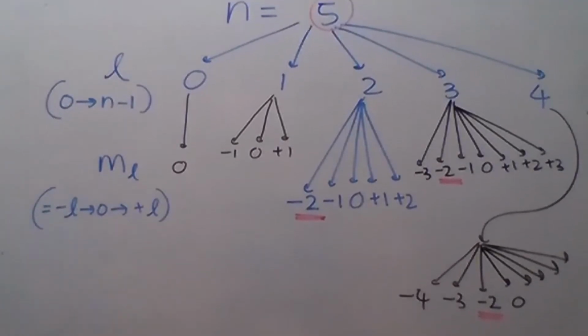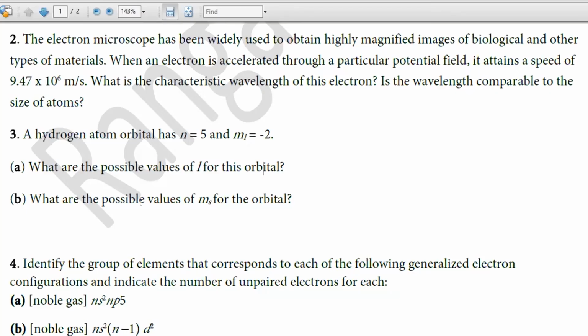So that is the idea there, right? What are the possible values for ms for the orbital? Now, for any orbital, there are two possibilities, +half and -half. There's no choice, only two there, +half and -half, because an atomic orbital can accommodate 2 electrons maximum. So +half and -half are the possible values.